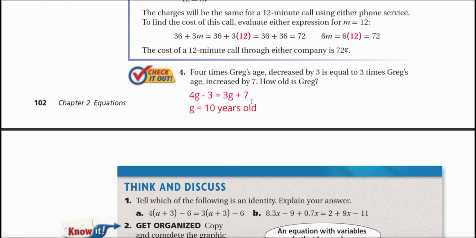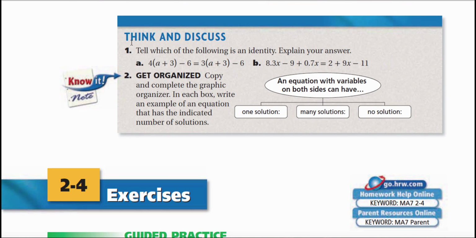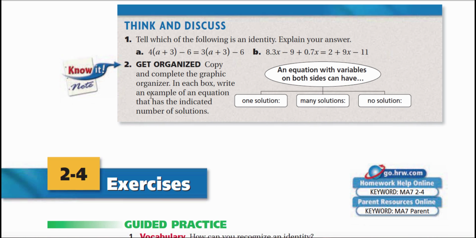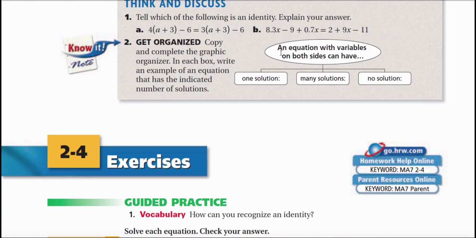All right, this one I've just worked out, so you should get that Greg is 10 years old. Here's the think and discuss. Tell which of the following is an identity. Explain your answer. Here's the graphic organizer. An equation with variables on both sides can have one solution, many solutions, no solution.